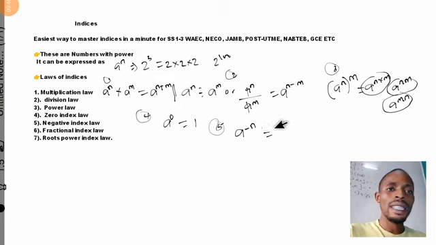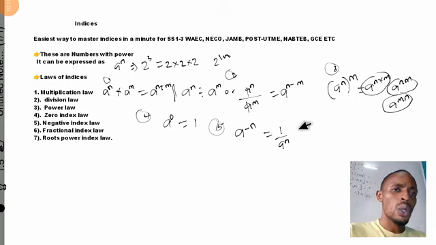This minus in the index is the same thing as 1 over. The minus is represented as 1 over, and this a is raised to the power of n, so we have 1 over a raised to the power of n. Whenever you see an expression like this in mathematics, you can interpret it like this. This is the solution to this question, and this is the solution to this question.